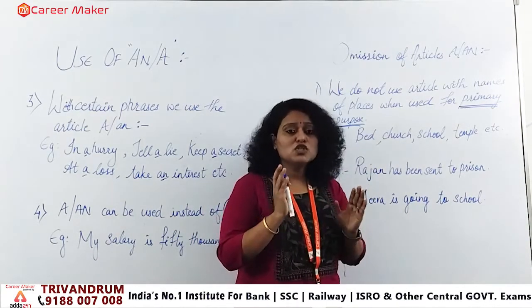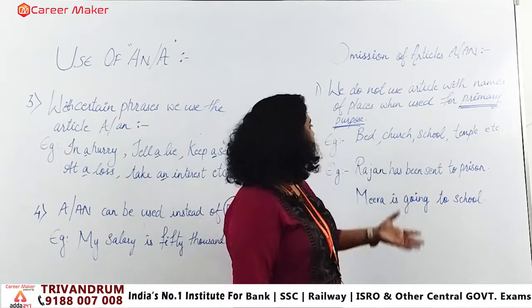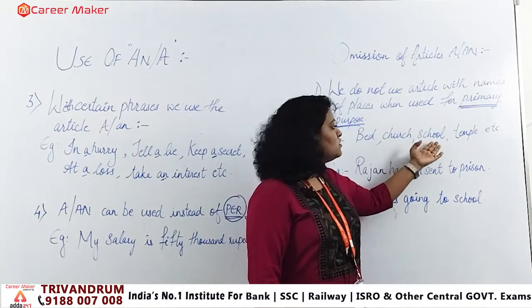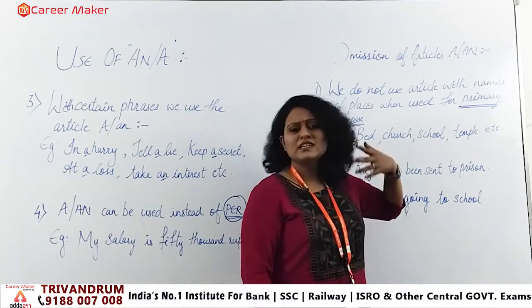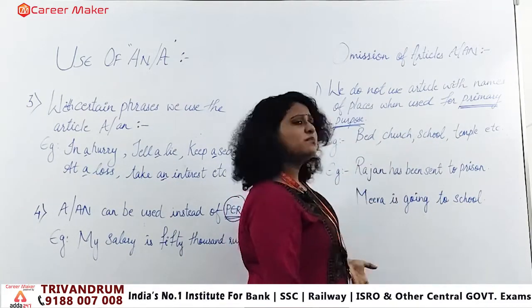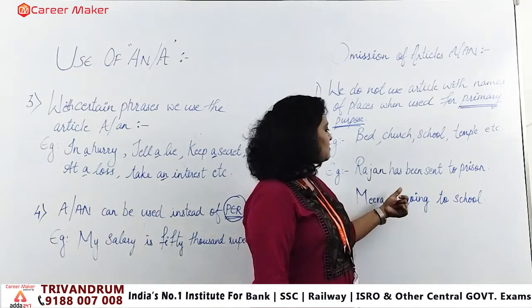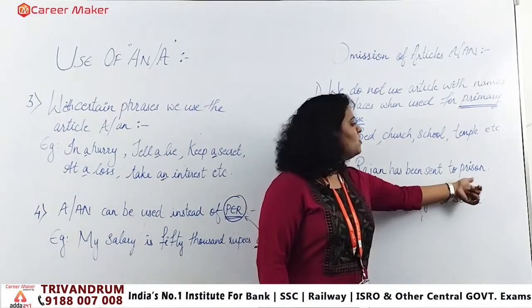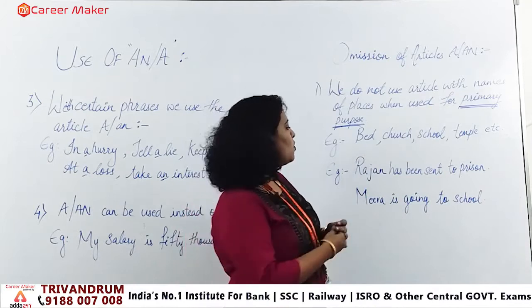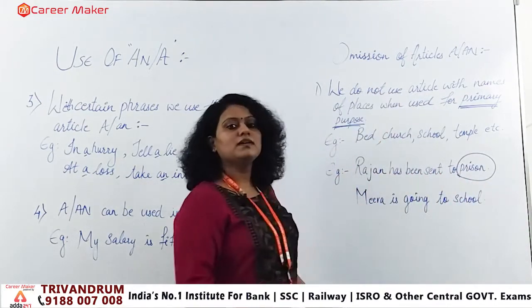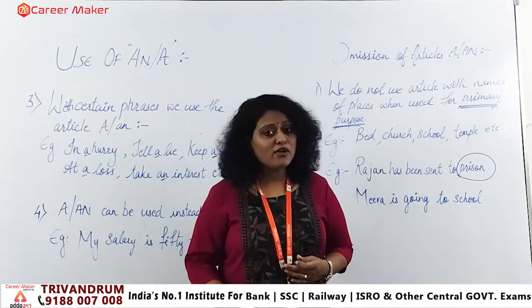If you have made a school, if you have made a temple, you can see I have given the examples also: bed, church, school, temple, such terms. There are a number of words, I have written just some. You can see the example: Rajan has been sent to prison. What is the place mentioned here? Prison. And people are sent to prison if you have done something wrong.